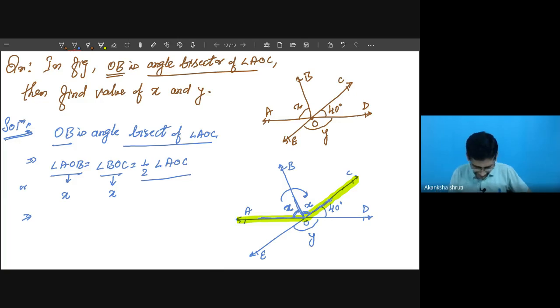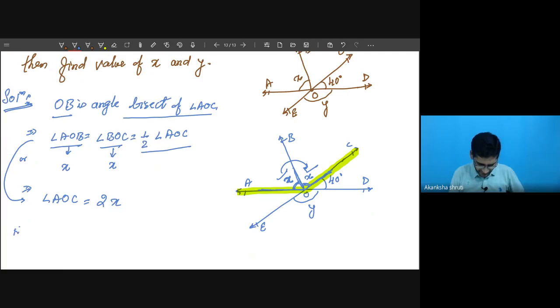Therefore, angle AOC is how much? It is x plus x. It is twice of x. You may write from this figure also, or by writing this equation also. Okay, so either you write by this way or you write from the figure, you will get the same thing. I had explained what we mean by the angle bisector. It is this one.